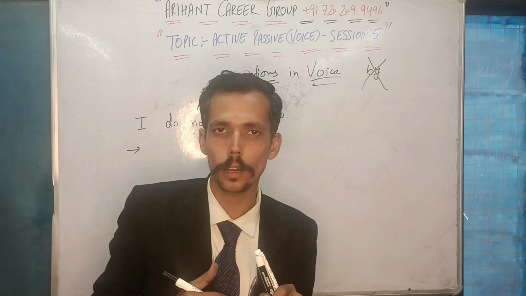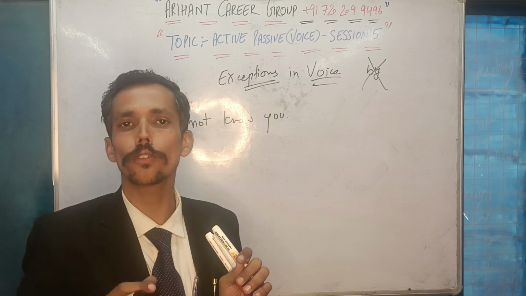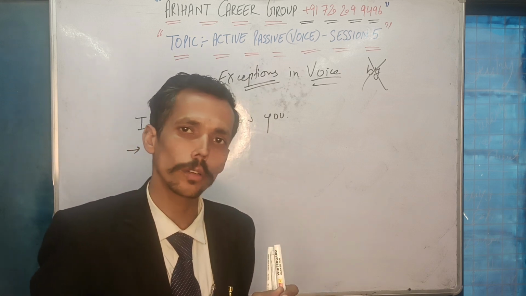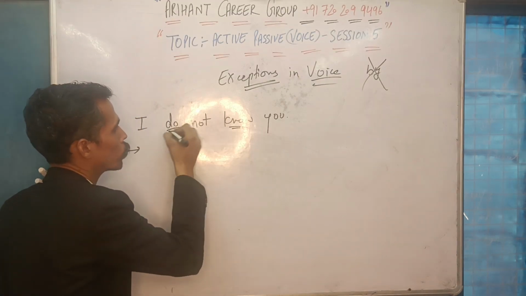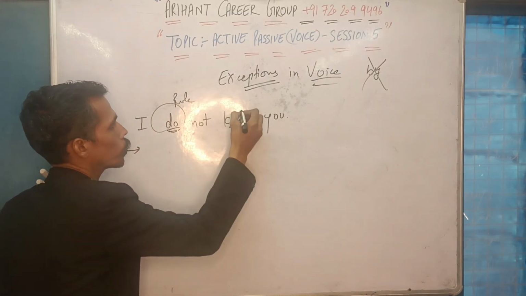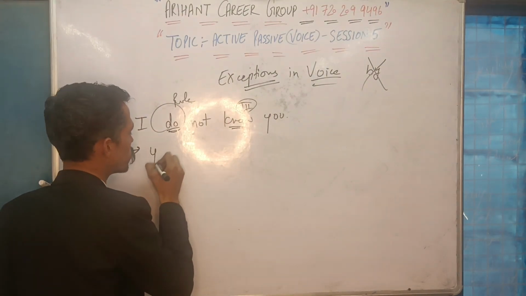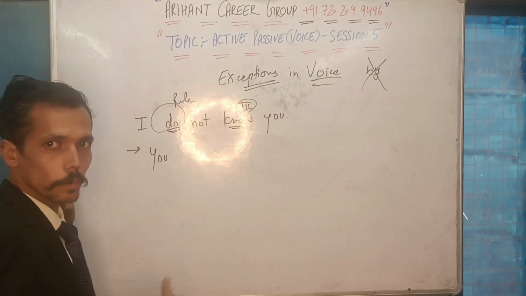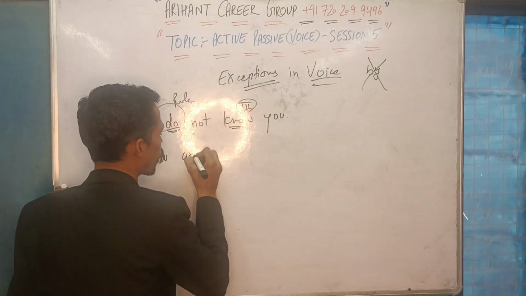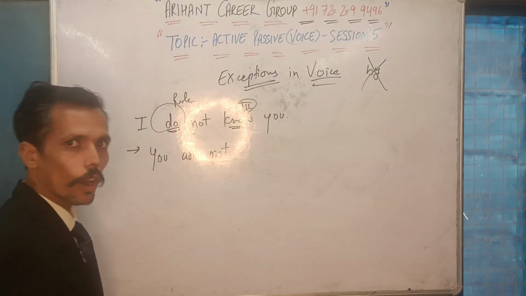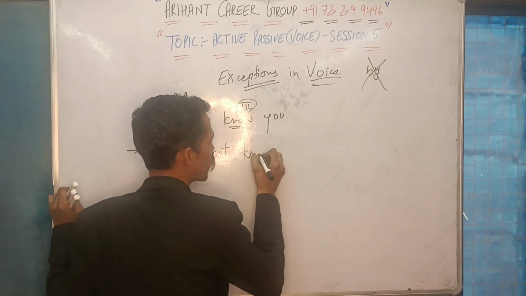And this is the tense present indefinite. I covered this tense in the first session. I discussed with you that if you get either first form or first form with s, you're supposed to use is, am, are plus third form. So in that sentence, if you get two forms, please understand that according to the first, you will be applying the rule, and according to the third, you will be putting a third form. Am I right? So here, your subject becomes you, and out of is, am, are, you are supposed to use are. You are not. Am I right? I do not know you. You are not, and the third form, known.